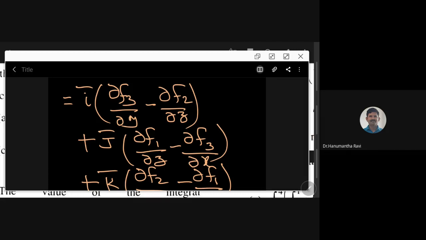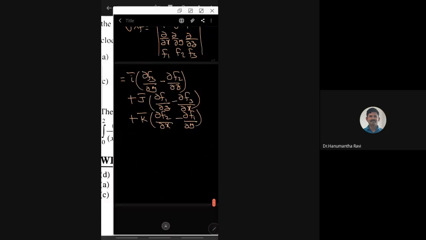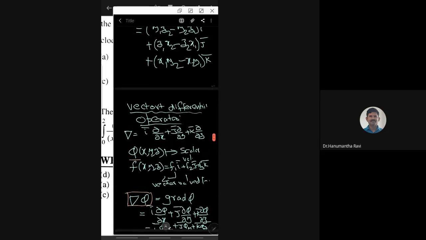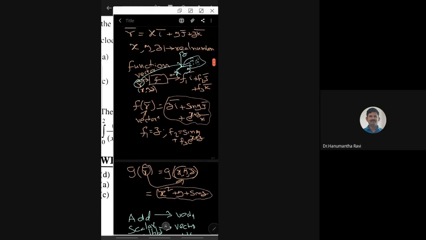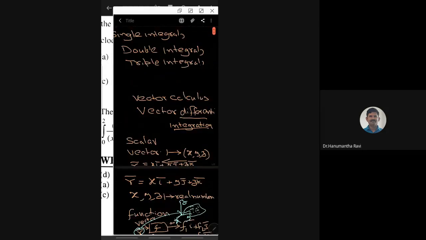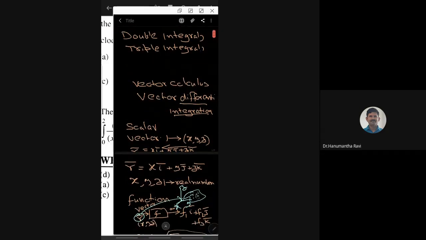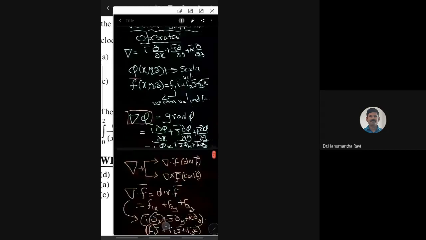Then we will go to vector integration now. After that, we'll go for problem solving session. Just see what I have presented. We have talked about different types of functions, scalar valued functions and vector valued functions, R bar, XYZ relationship. And yet I have not talked about what is the use of double and triple integrals here. Now we'll go to integration.